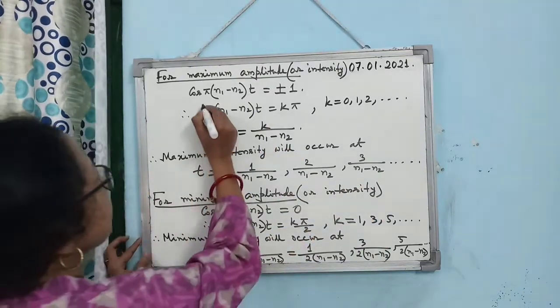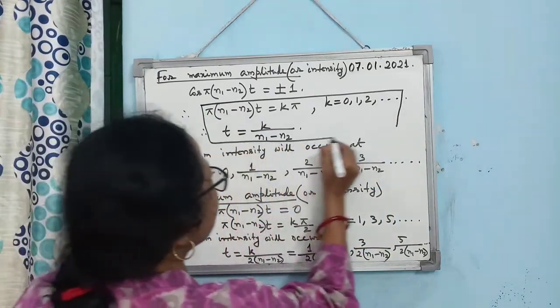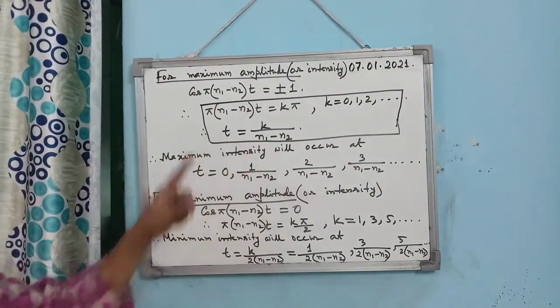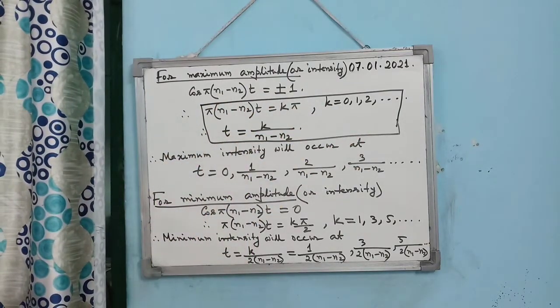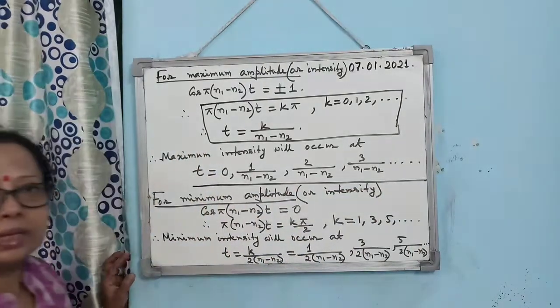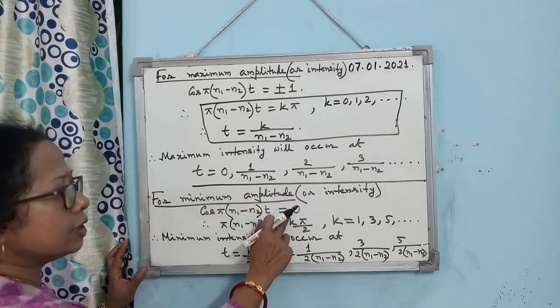So this is the point you are supposed to learn and remember for your exam. Is that clear? This is the condition for maximum intensity. So like that, and these are the times when the maximum intensity will occur. Now, for minimum amplitude or intensity, the cosine function should be 0.